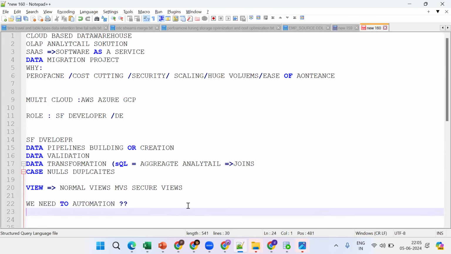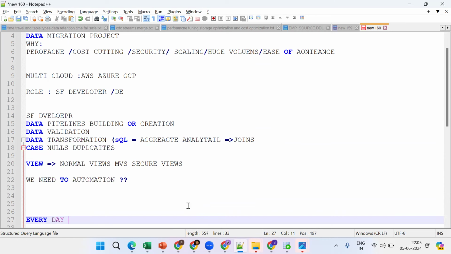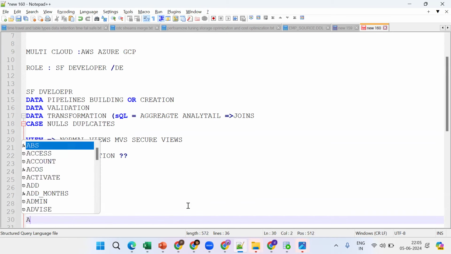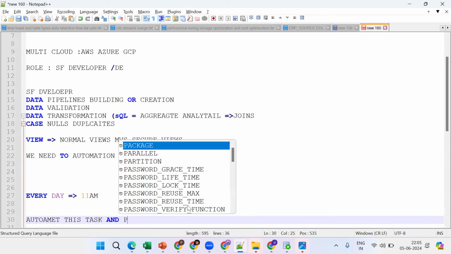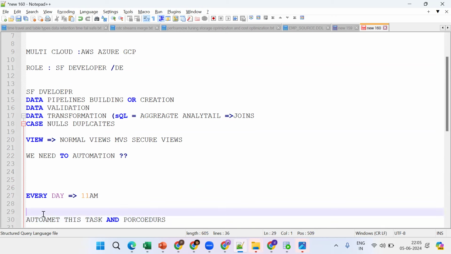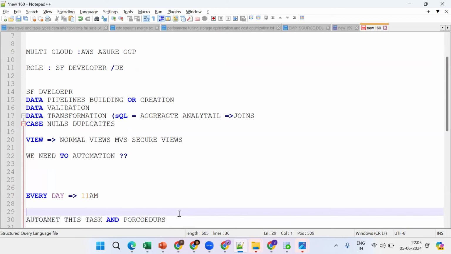You give the logic. Suppose every day at 11 a.m. I am doing one task. Instead of doing it manually, I need to automate this process with the help of tasks and procedures. So instead of doing it manually, we create one procedure, and with the help of a task, we can schedule it for automation. Instead of manual activity, we can get things done automatically. So this is the automation process.